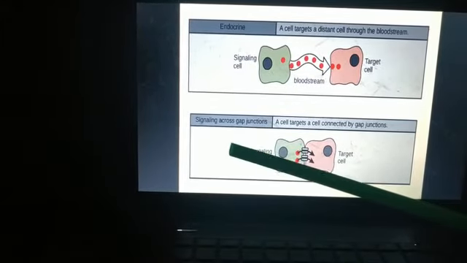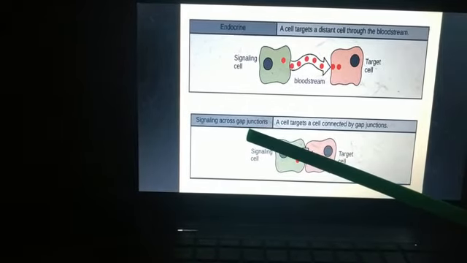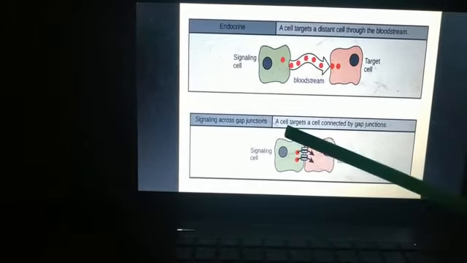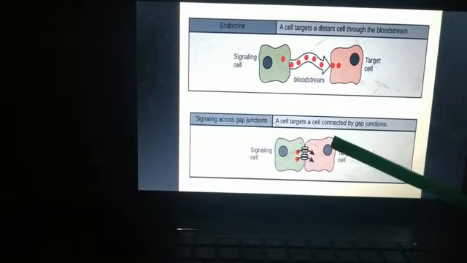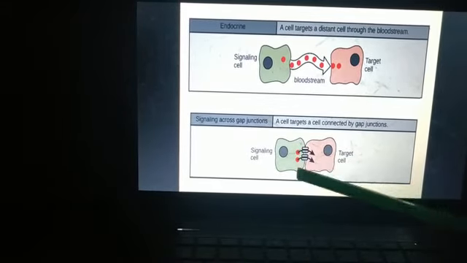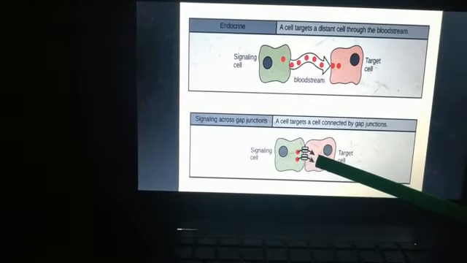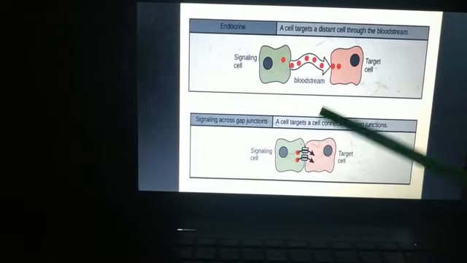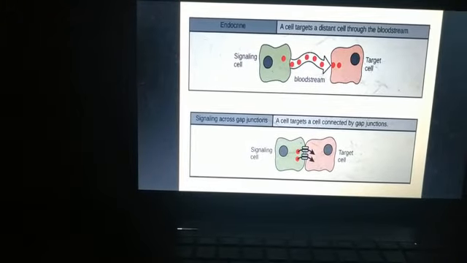Next we have direct contact through gap junctions. Here a cell targets a cell connected by gap junctions. We have studied in the cell part that two cells are connected to each other. Gap junctions are present in animals, and in plants we have plasmodesmata.